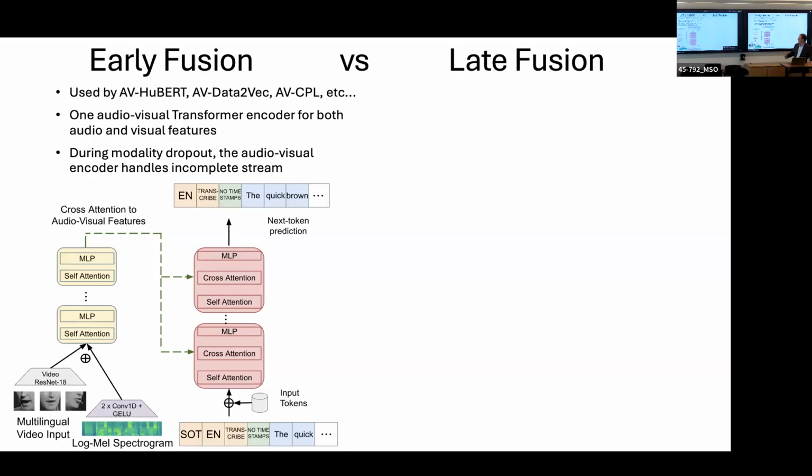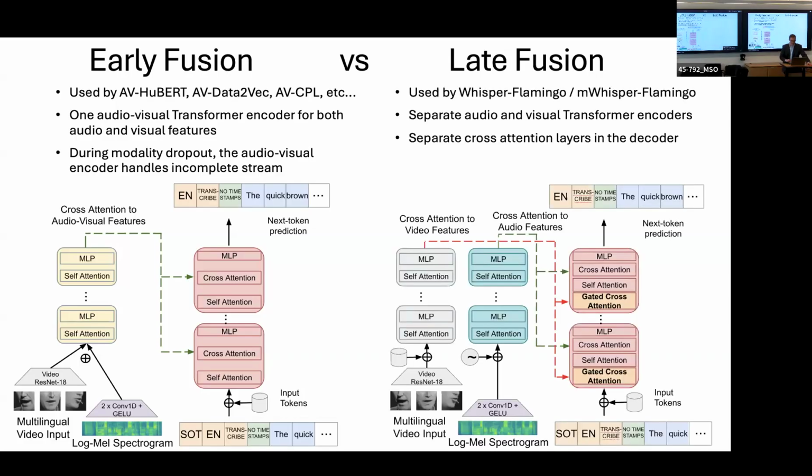Early fusion was used a lot by previous state-of-the-art models, and how they work is that they have a single transformer encoder, which is designed to process and fuse both of the modalities. The way it works is that each modality is processed by a lightweight encoder that's not a transformer, and then these features are combined usually through addition or concatenation and fed into the transformer for the fusion part. And during training, one of these would be randomly dropped. And this audiovisual encoder is supposed to handle this incomplete stream.